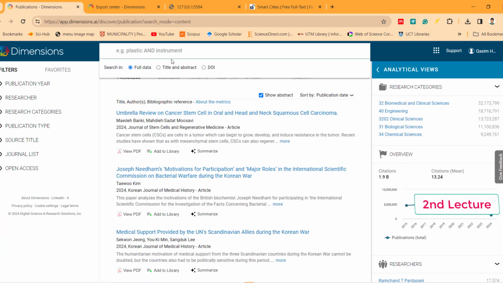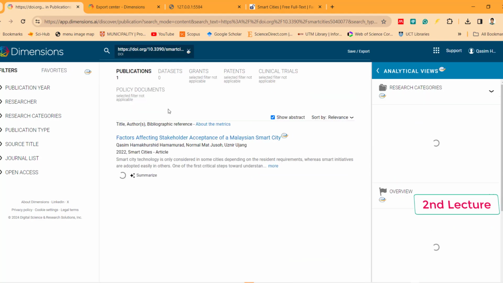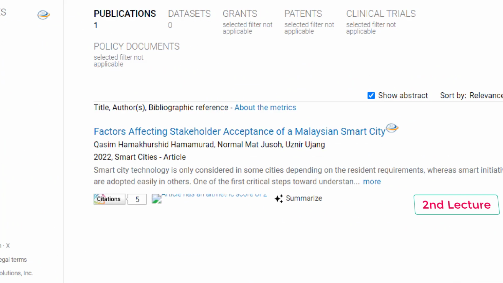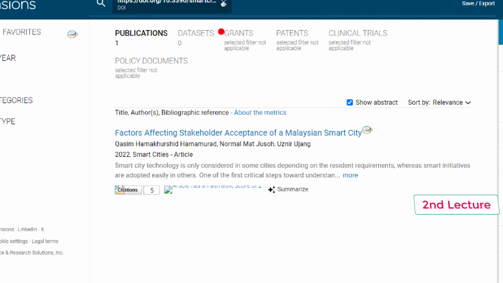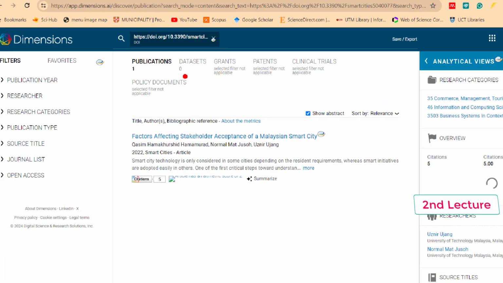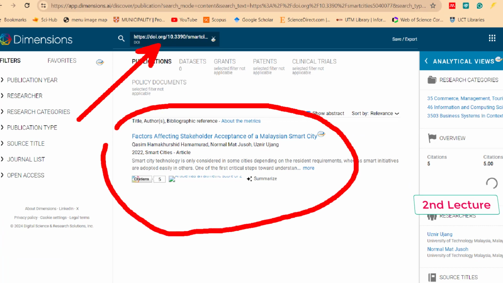For example, if I select DOI and I give the DOI of the article, then I press enter. So Dimensions tries to find this article for me. For example, this is the article.